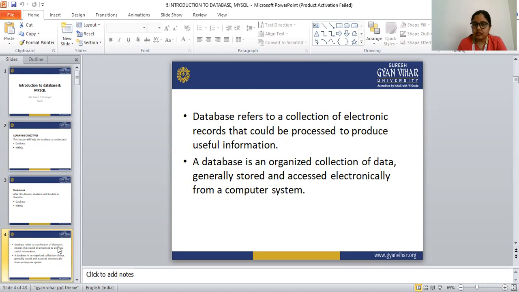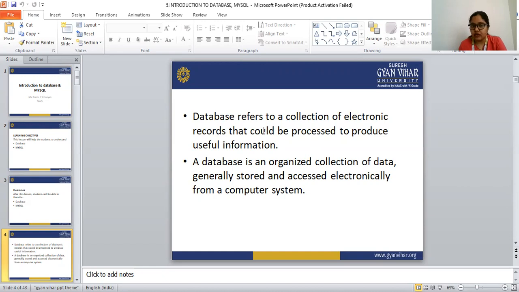A database refers to a collection of electronic records that could be processed to produce useful information. A database is an organized collection of data, so that a computer program can easily and quickly access the required data.